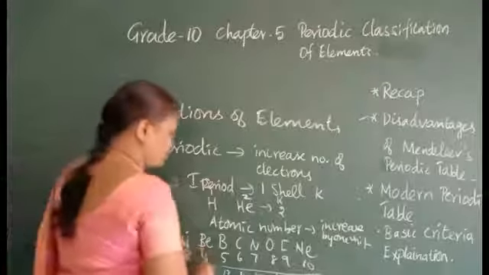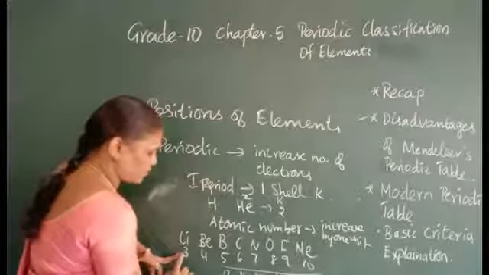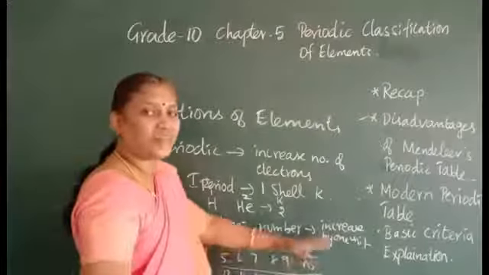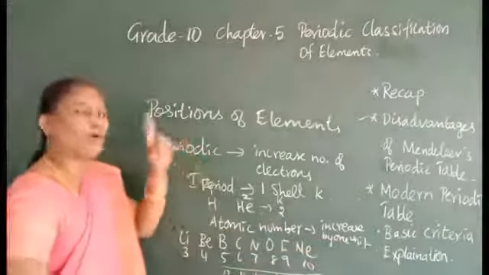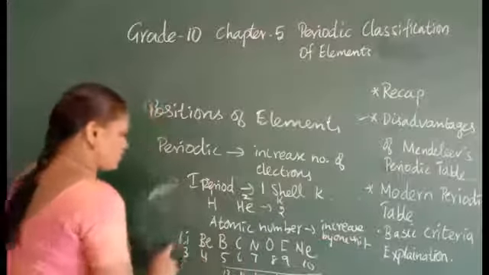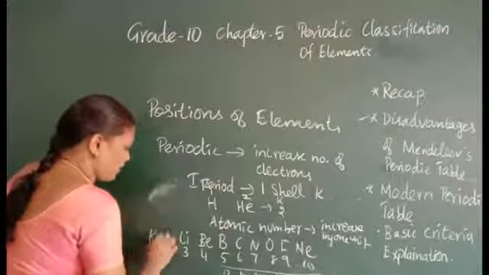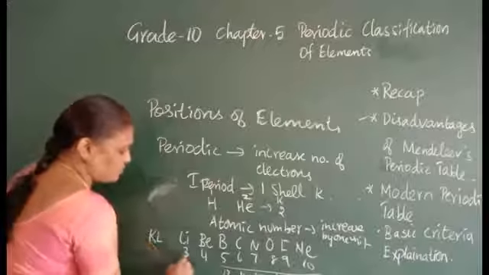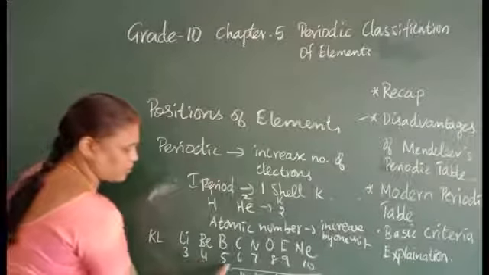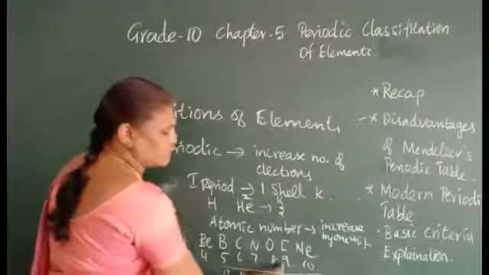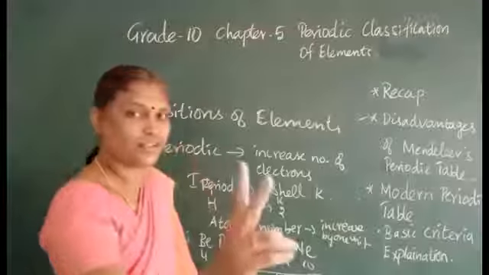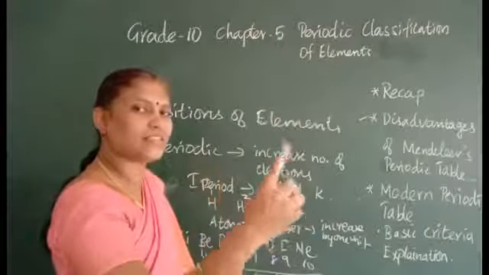And you see here that atomic number increases by 1 unit, and they have the same shells. They will always have 2 shells, K and L: K2 L1, 2 2, 2 3, 2 4, 2 5, 2 6, 2 7, 2 8. So only 2 shells, but atomic number increases by 1 unit.